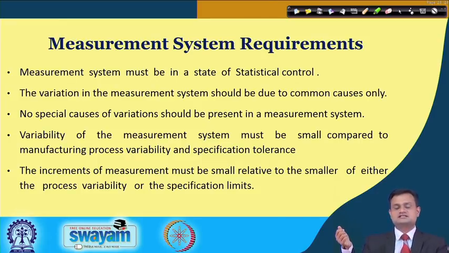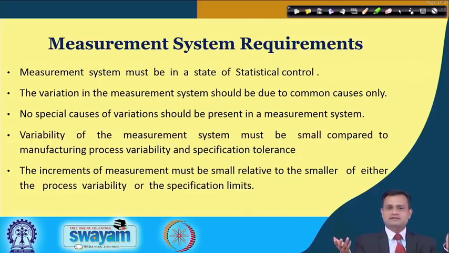Variability of the measurement system must be small as compared to manufacturing process variability and specification tolerance. Suppose, for example, as I mentioned, you are manufacturing a bearing and you are measuring the OD, which is 50 mm.